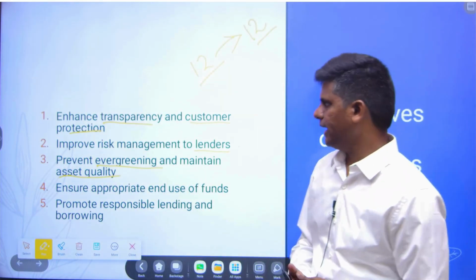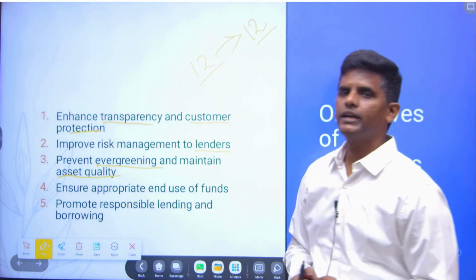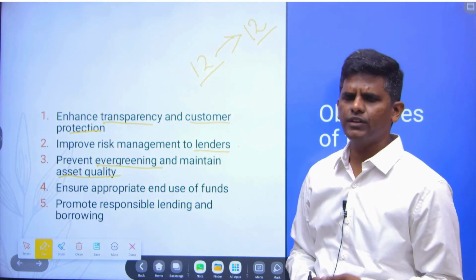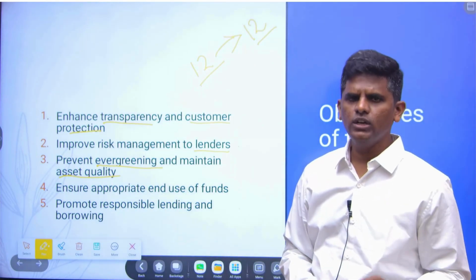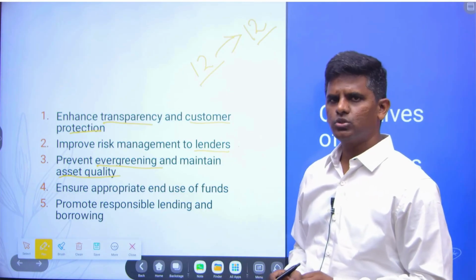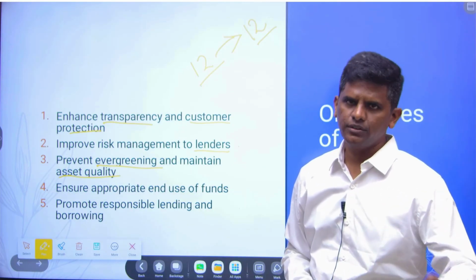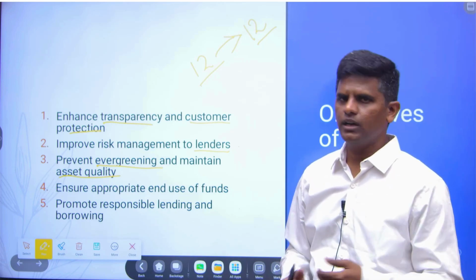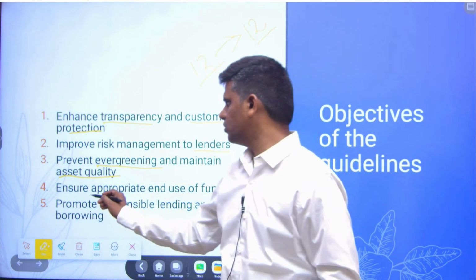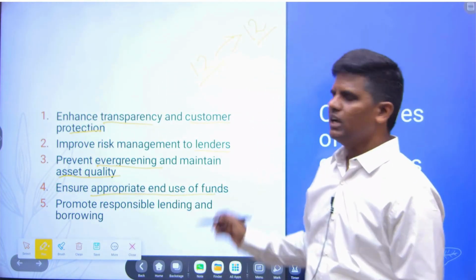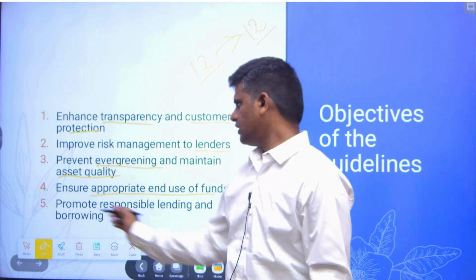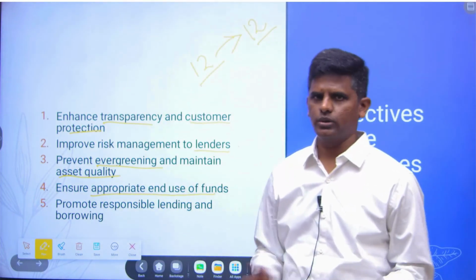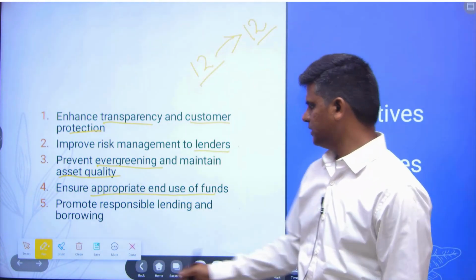Loan quality should be high, and appropriate end use of the funds should be ensured. Whenever people pledge gold and take a loan, the RBI's new guidelines want to ensure that they follow the purpose for which they took the loan, so that they don't misuse the funds, they can repay the amount, and they do not waste it. So this is for consumer protection and also protecting the lender and promoting responsible lending and borrowing. Ultimately, there should be responsible lending and borrowing.